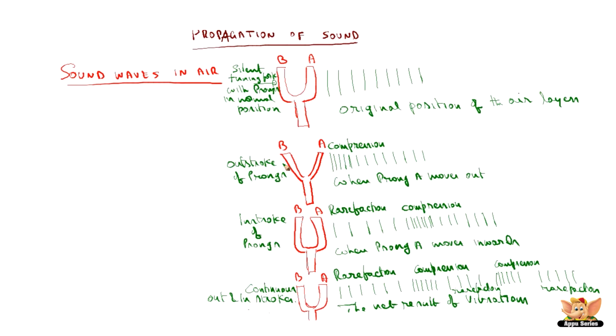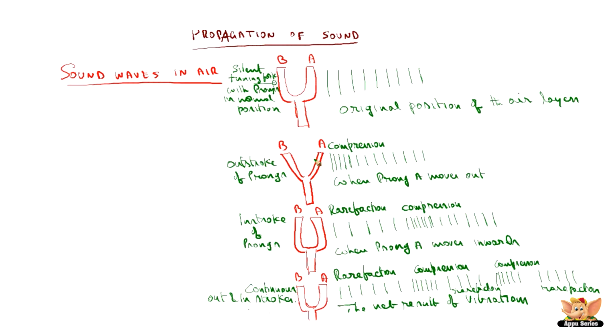Now we produce a sound in the tuning fork. When the sound is produced, this is the outstroke of the prongs. What do we mean by outstroke? When a tuning fork is hit hard on a hard rubber pad, it moves back and forth. When it moves away from the handle, we call it outstroke. When it moves towards the handle, we call it instroke.